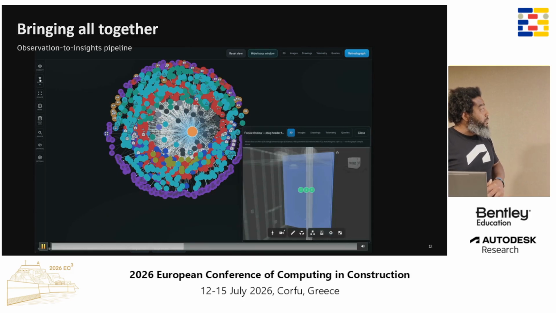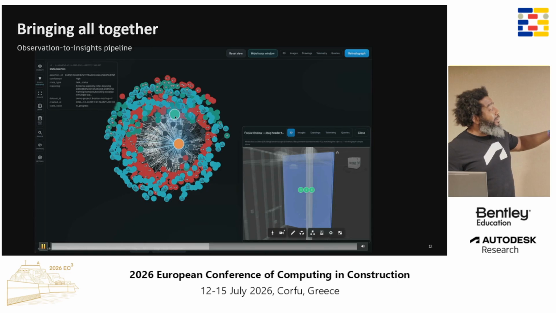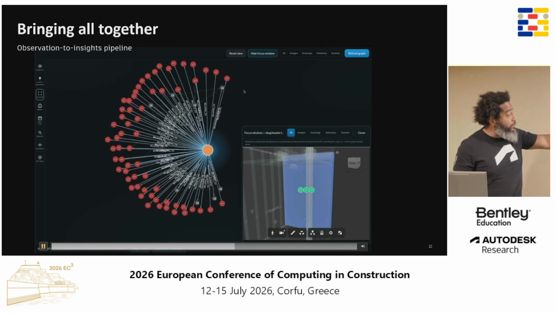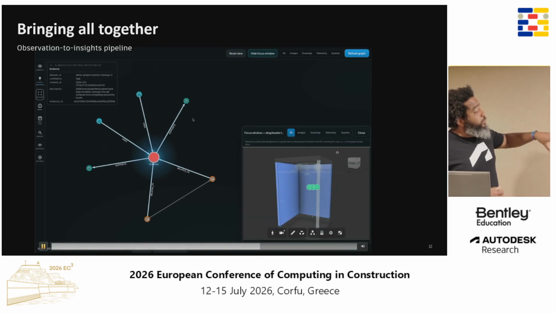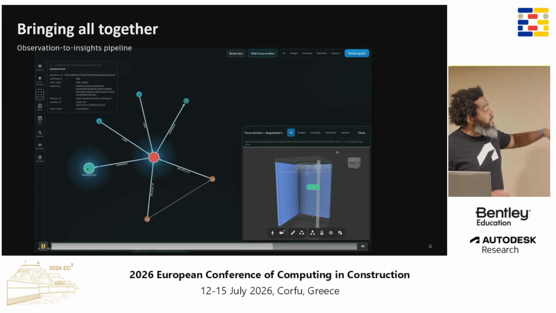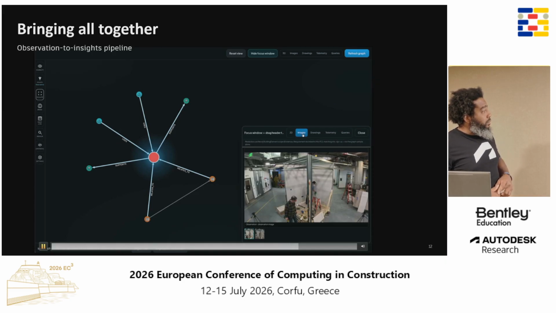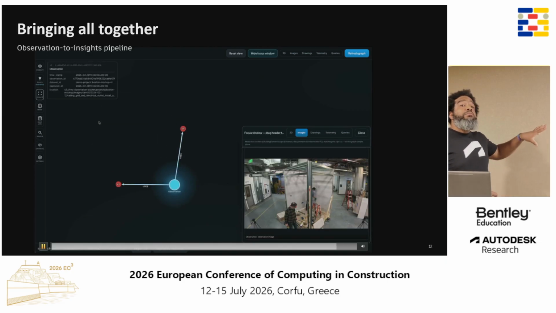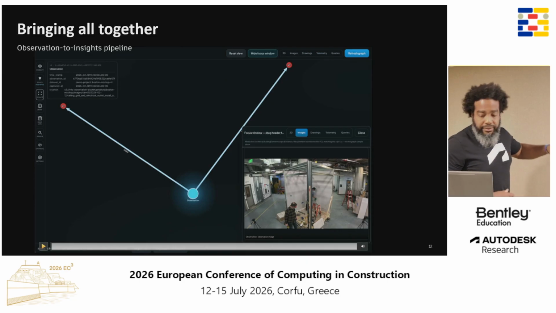Based on that, we can now go and look for the observations. We're going to see all the observations and the dependent information related to them for a given building element, which is this one. So we can filter down. We can click on an evidence, and we can see the relationship between evidence, observations, building elements, and state assertions. We can see the state assertion here, and then we can look at which observations are linked to this particular evidence and state assertion for this particular building element. This is a kind of debugging tool that we built in order to prove our point and to see how all the data is connected together.